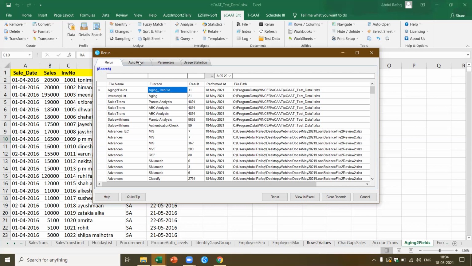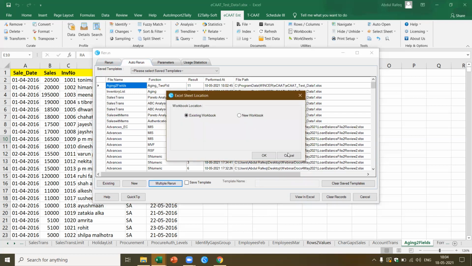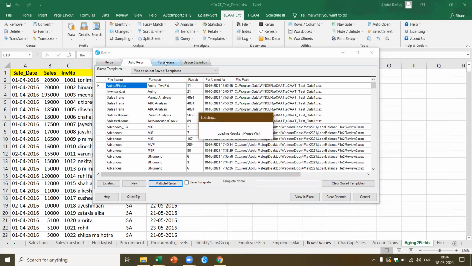Now I have something called auto rerun. This is what we thought about recently, what is called the E-lambda. We said, why don't we perform this? Which means I've got a list of functions and I want to perform all of them. You say multiple rerun, and it will open all these functions. I can select the functions in there that I want to perform. It also tells me what parameters are used and what the user statistics are.